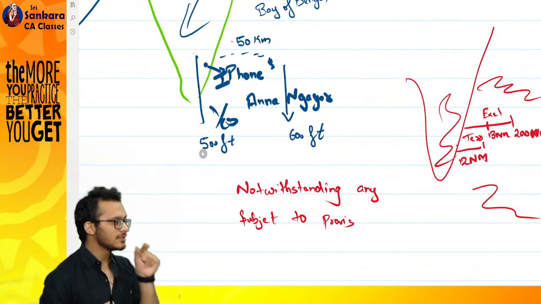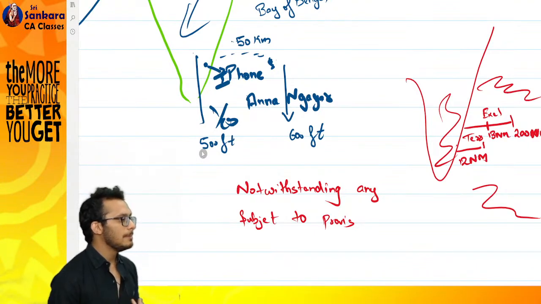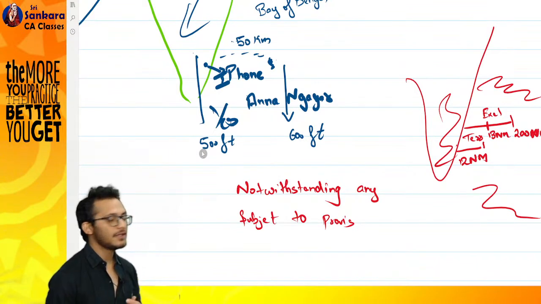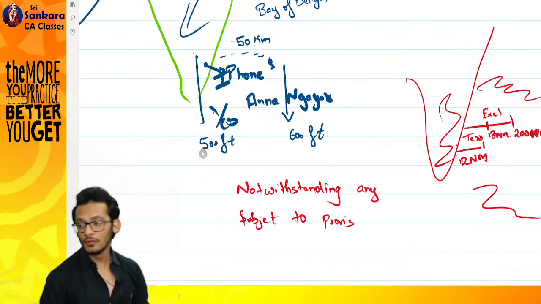The answer lies in the word which I used. The first word which I used is territorial waters, meaning these waters pertain to the territory of India. The next word I used is exclusive.